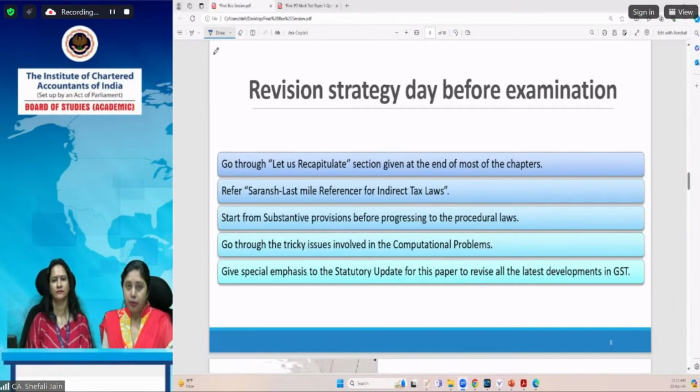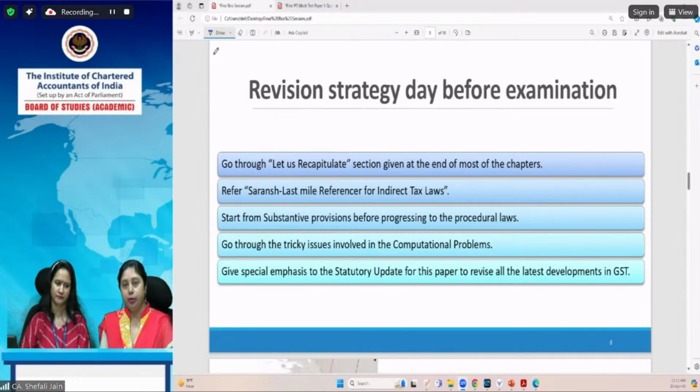So while going through the questions, you should mark those questions where you find some tricky point. First thing is that while solving the questions, as we suggested in the last session also, you should solve them independently without referring to the solution provided by the BoS at the end of the chapter. Don't refer to the answers in the first go. First of all, solve the question on your own independently. Then you compare the answer with the answer provided.